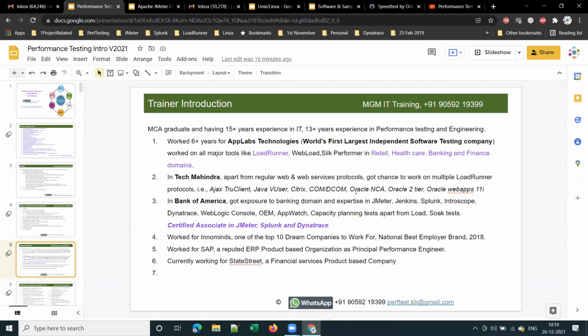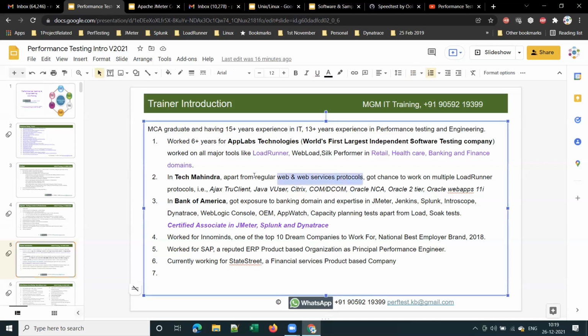The next organization that I worked for is Tech Mahindra. There I got a chance to work on multiple protocols of LoadRunner. Web and web services protocols are regular protocols that anyone with 3 years of experience will be working on. However, I worked on multiple protocols of LoadRunner: Ajax TrueClient, Java vUser, Citrix, COM/DCOM, Oracle NCA, Oracle 2-tier, Oracle Web Apps 11. So I worked on almost 10 plus protocols with LoadRunner.